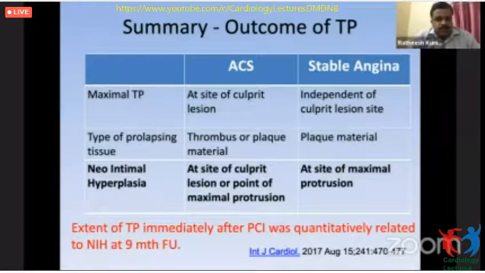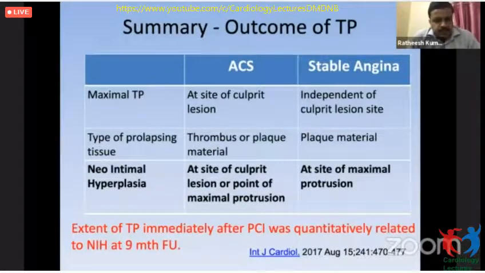So, what is the outcome of this? One study published by a Japanese group found that it is a predictor of neointimal hyperplasia at 9 months, but nothing to do with clinical outcome. But some other studies have shown that these patients are more likely to have lesion failure and stent thrombosis. So there are no randomized controlled trials on this, and no large studies are available.